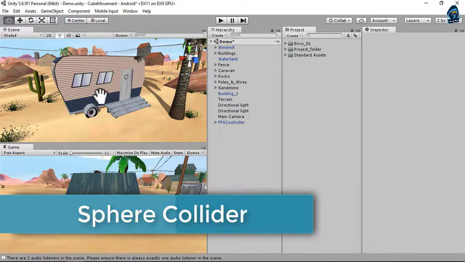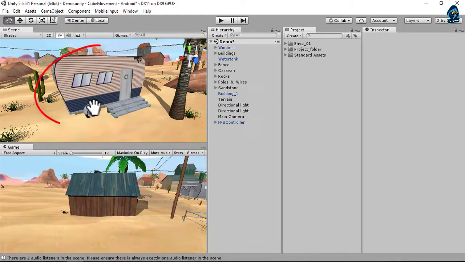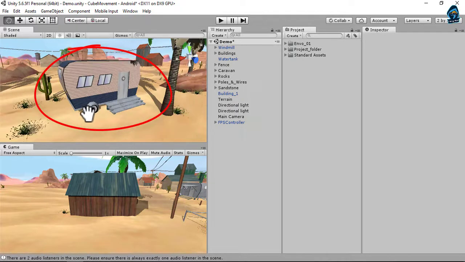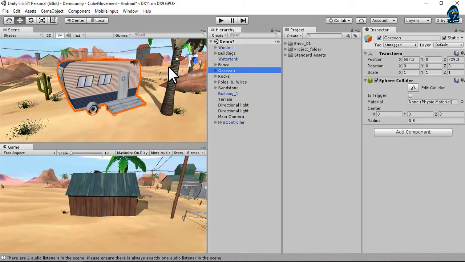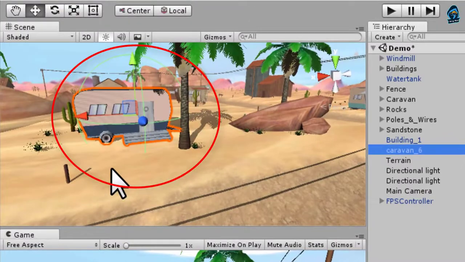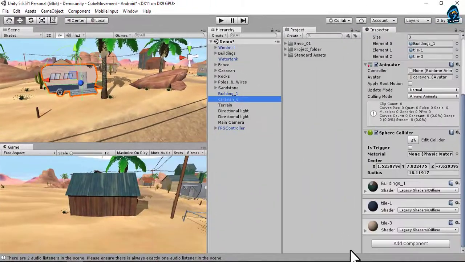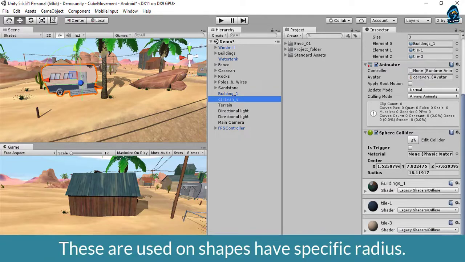For the sphere collider, I selected this car or vanity van, whatever you can say. Now I am going to add the sphere collider on its spherical shape. However, there are also wheel colliders especially for the wheels of any car or motorbike. Go to components, physics and add the sphere collider on it. The sphere is added on the complete object. The sphere colliders are used on balls or any other circular shape having 360 angles.